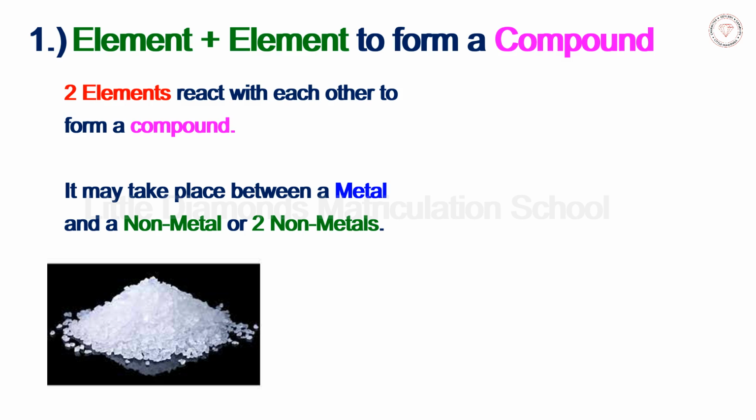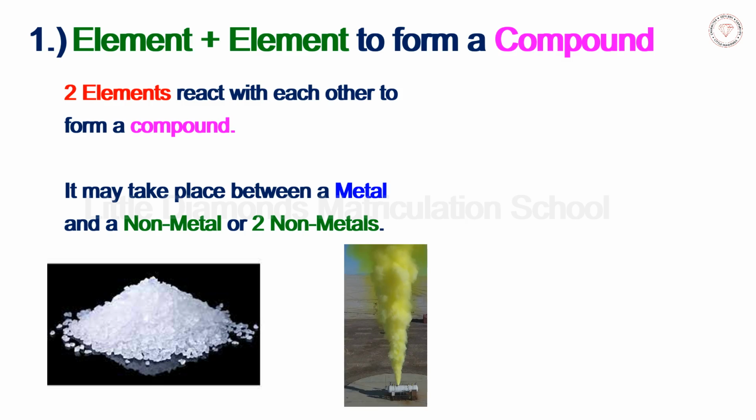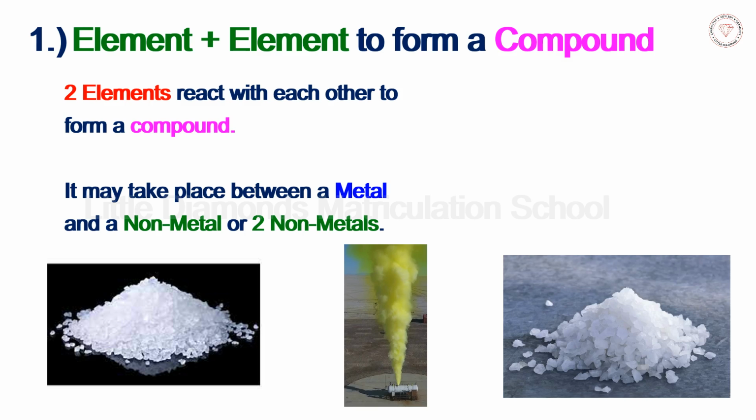Example, sodium, a silvery white metal, reacts with chlorine, a pale yellowish green gas, a non-metal, to form sodium chloride, a compound which is called common salt. 2Na plus Cl2 gives sodium chloride NaCl. So here we see that sodium, a solid, reacts with chlorine, a gas, to form sodium chloride, a solid.